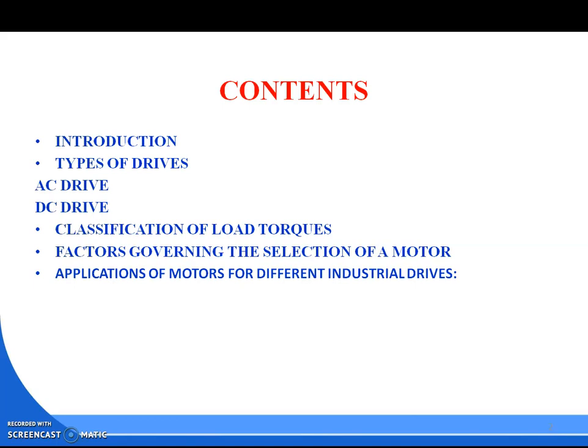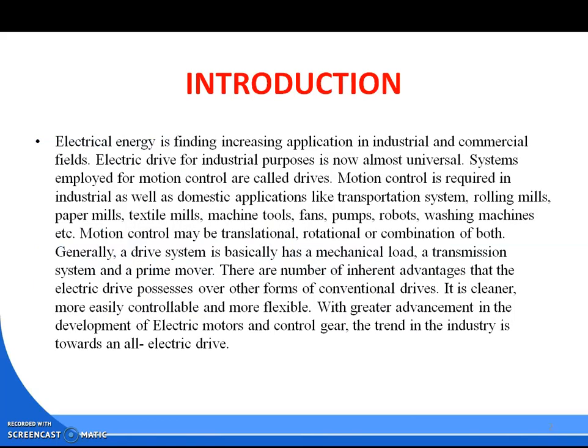Classification of load, torque, and factors governing the selection of motor, and the application of motors for different industrial drives. There are different types of motors, and all the motors are used in different applications. So come to the point, introductions.